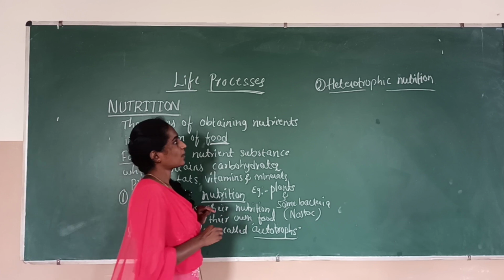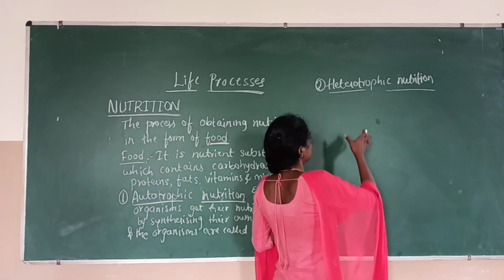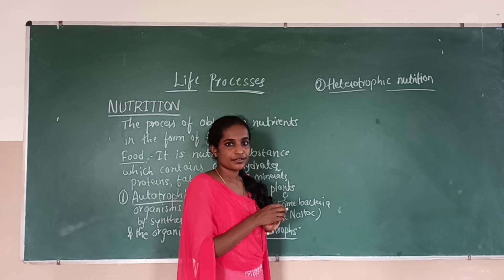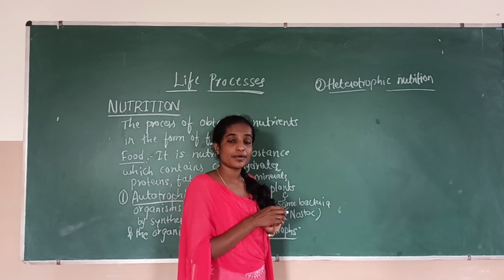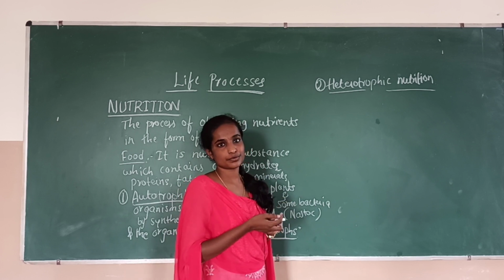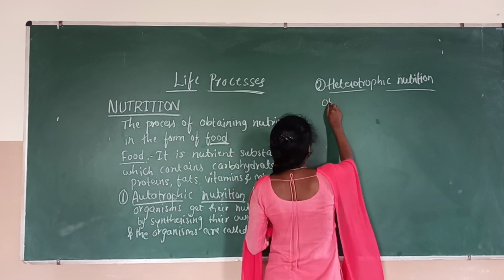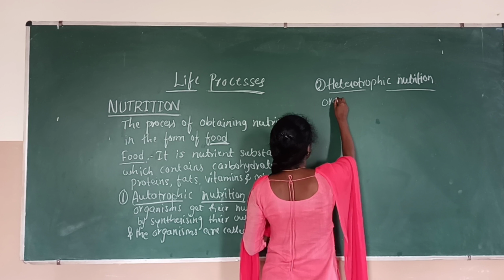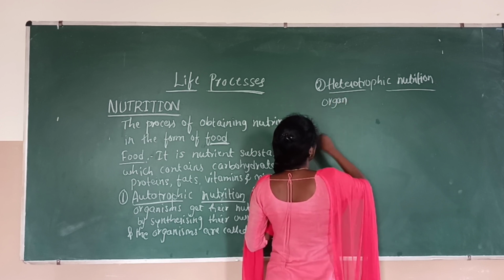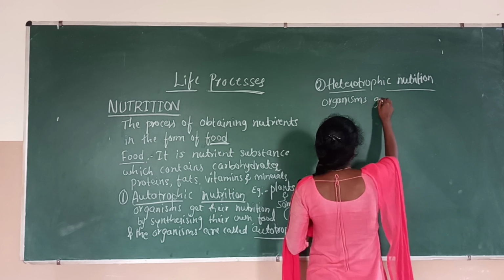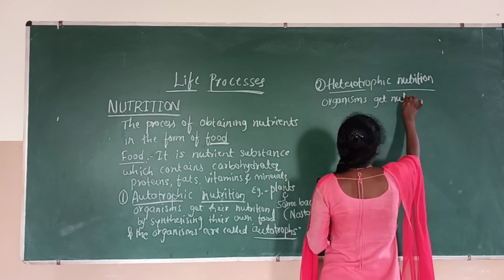And next on to heterotrophic nutrition. Here hetero means different, which means in this type of nutrition the organisms depend on other organisms for their nutrition. This is nothing but heterotrophic nutrition.